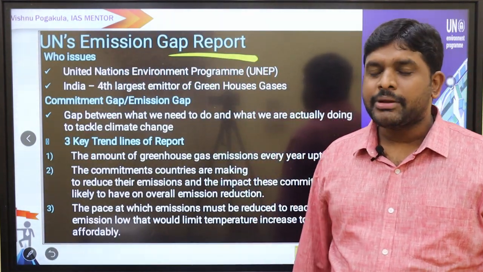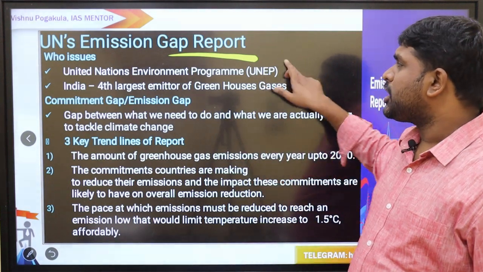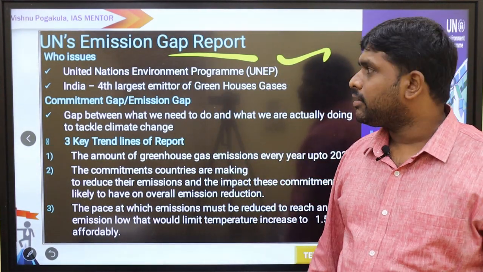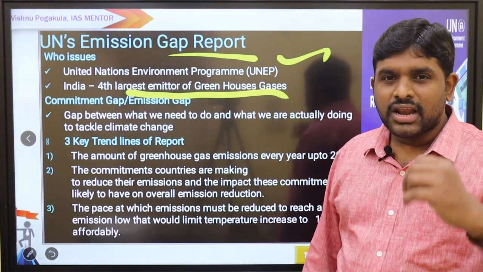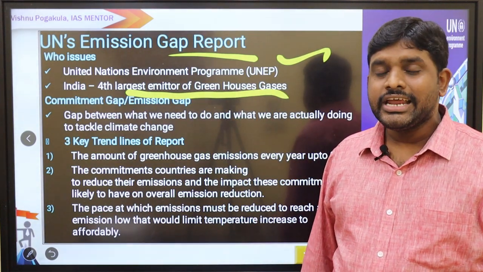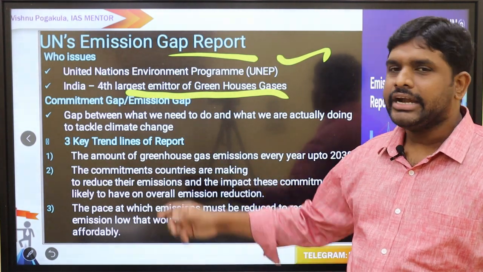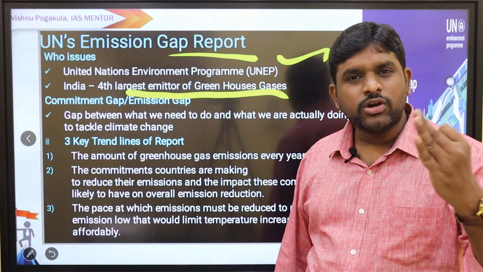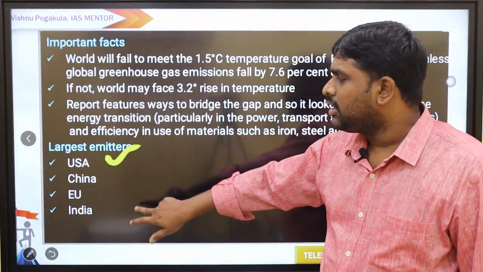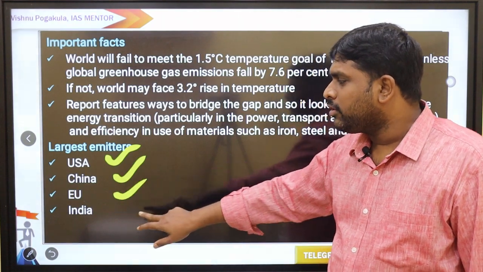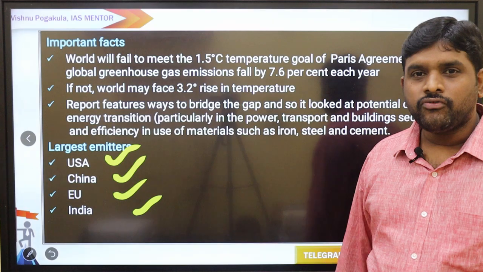UN's Emission Gap Report. Reports are very important for your prelims. United Nations Environment Programme, UNEP. The fourth largest emitter of greenhouse gases is India. Then what is first, what is second, what is third, sir, you can ask me. The answer is, first is USA, second is China, third is the European Union and the fourth is India.